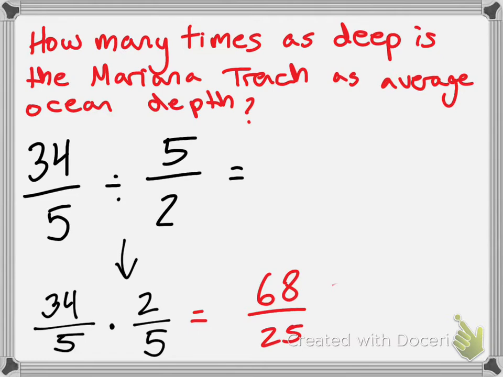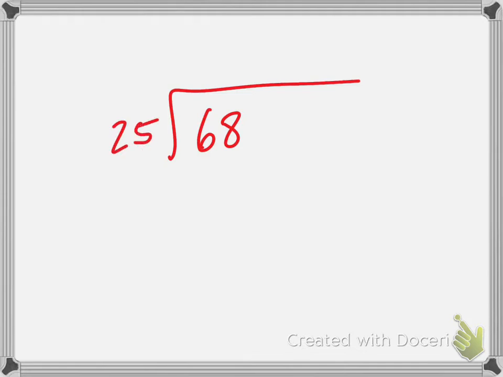But I'm not done yet. I need to make this into a mixed number. As I said, there are 2 ways. Let's look at the long division way. So here, I've got 68, and I'm dividing it into 25 parts. Lennox, how many times does 25 go into 68? 2 times, and that's 50. Jaden, what do I get 68 minus 50?